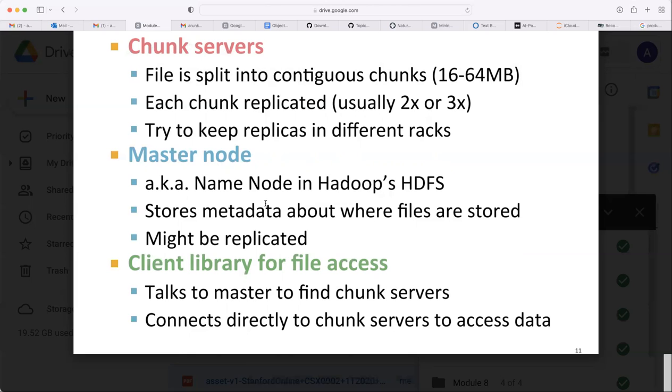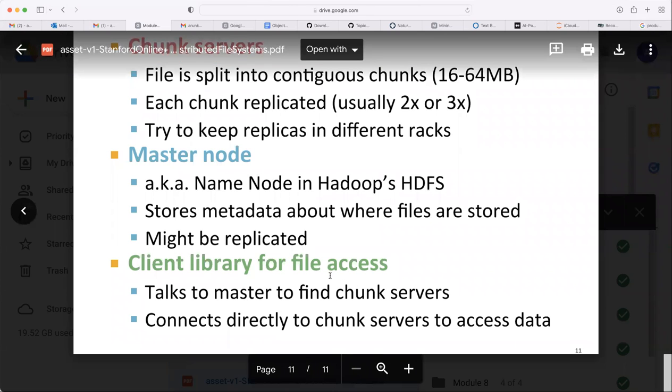That is also called the name node in Hadoop's HDFS. It stores metadata about where files are stored, so it will have information about which file is stored where. This master node also might be replicated, because we have seen that in 1000 nodes, one node will fail. That node may be the master node also. So sometimes the master node also has to be replicated. If that doesn't work, then we need to get the information from its copy.